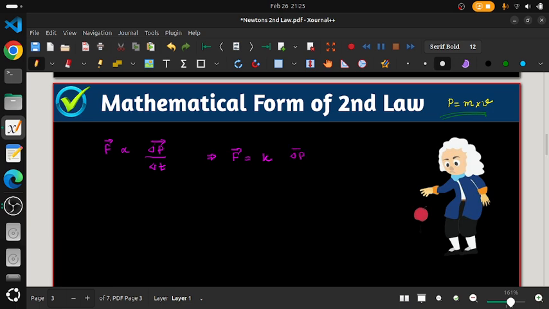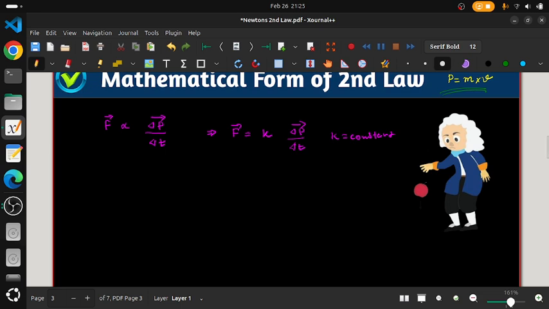Del P by del T only, okay? So you can write here K is nothing but a constant. Now the thing is, here we are talking about the change of momentum, right? Change of momentum is basically the final momentum minus initial momentum. So P2 I'm representing as final momentum and P1 as the initial momentum, in the time interval T2 minus T1.